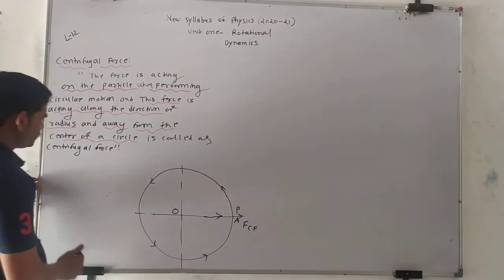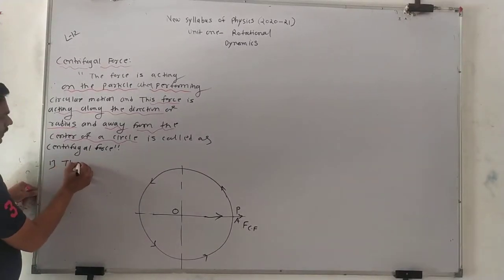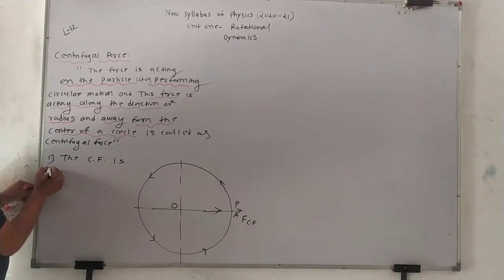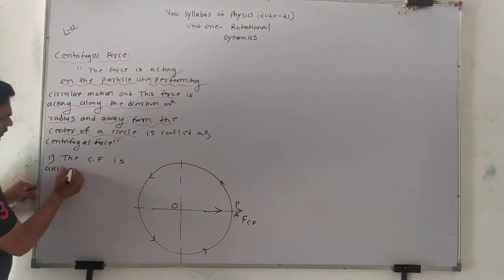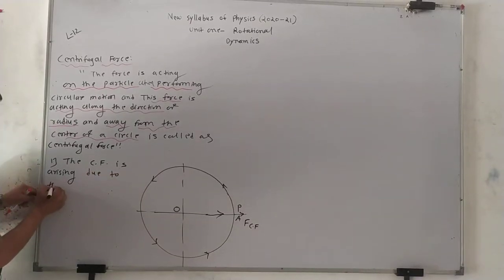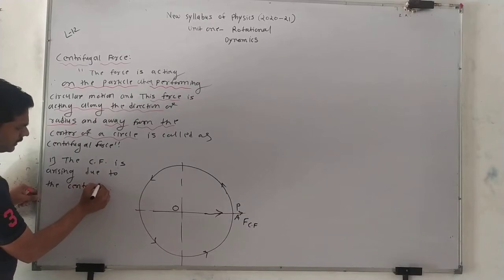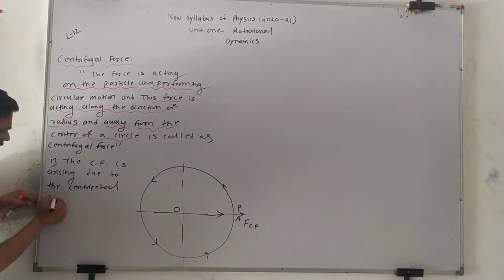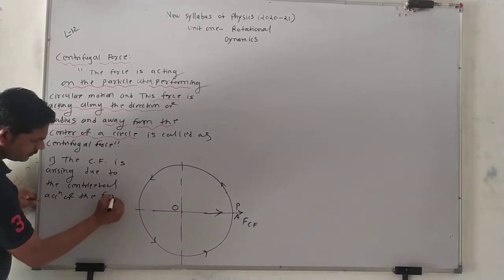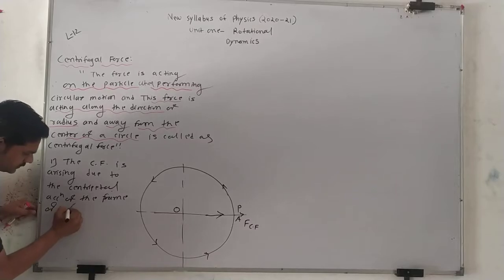So you see, boys, here are some properties. The centrifugal force arises due to the centripetal acceleration of the frame of reference.